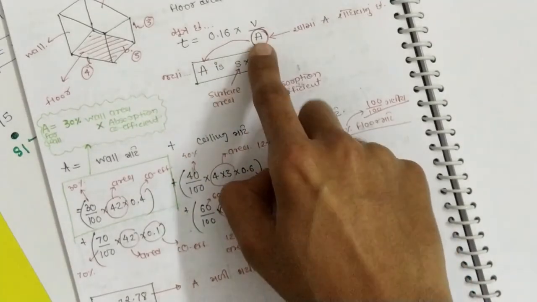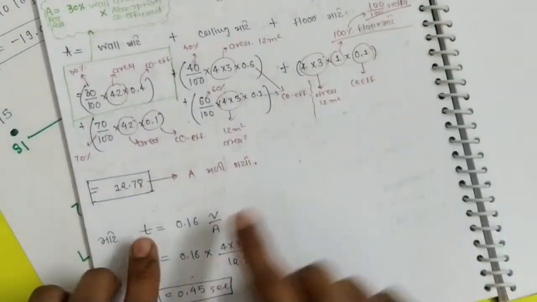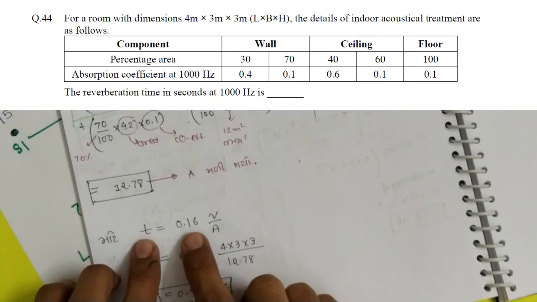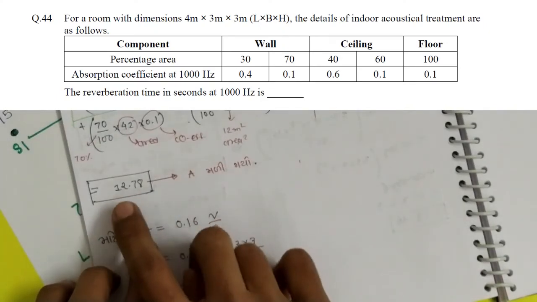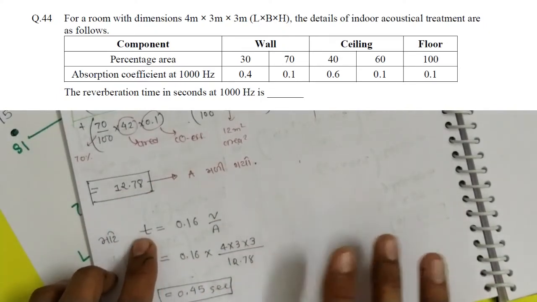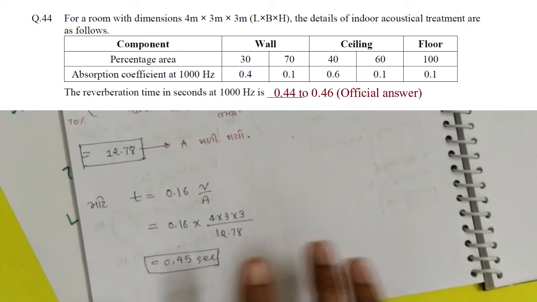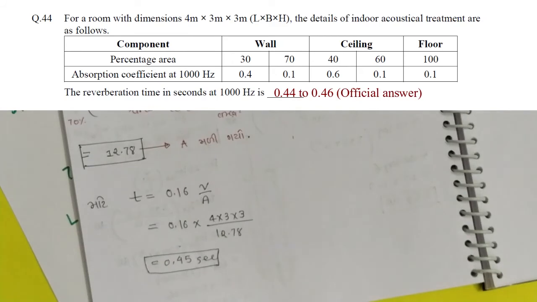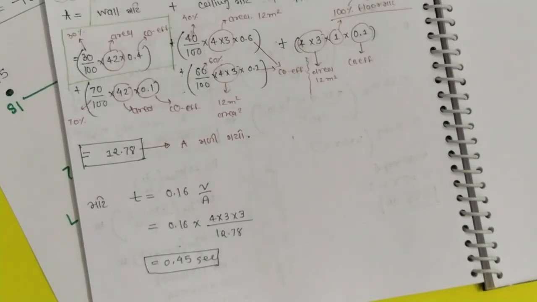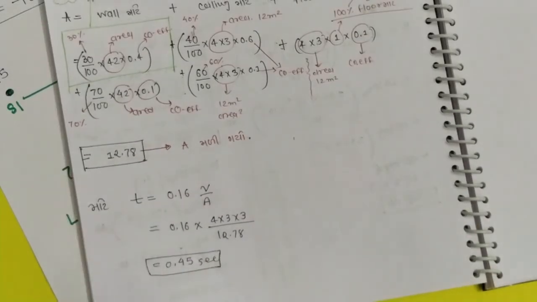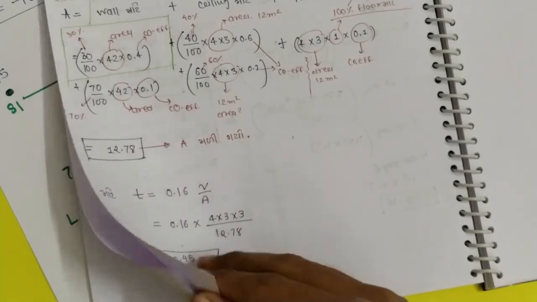By addition of all five, we have got 12.78 as A. And to find the reverberation time, we put this in the formula with V, that is the overall volume, and we got the reverberation time as 0.45. So this is a simple formula-based question. All you have to do is imagine the question and have a conceptual understanding of it.